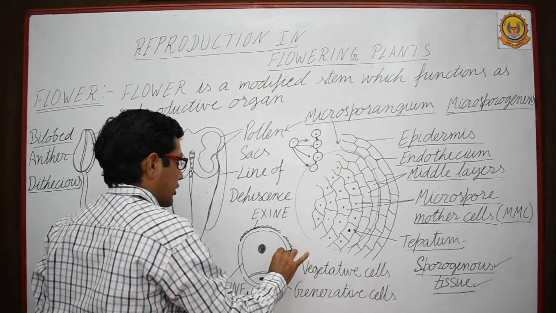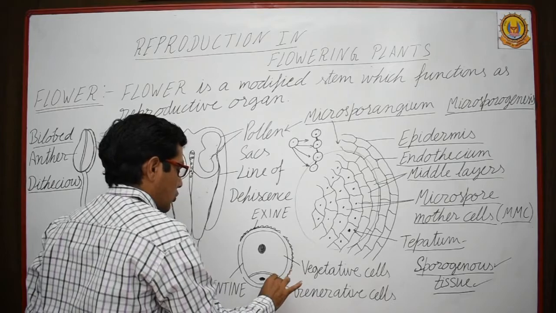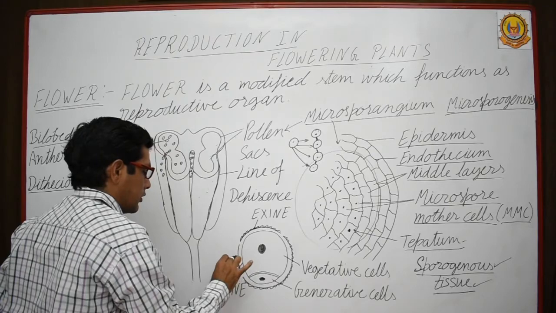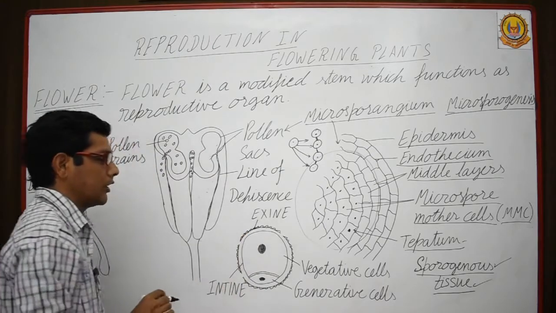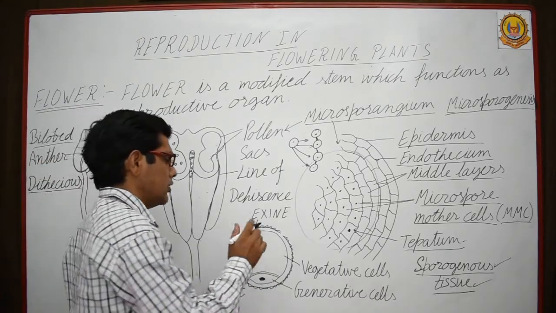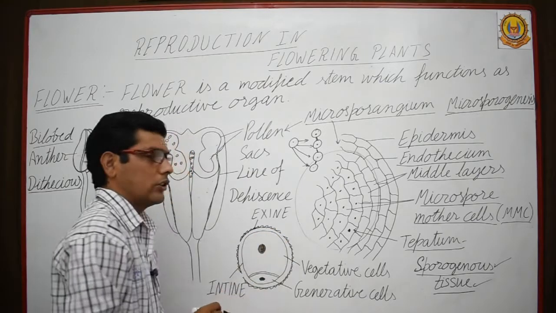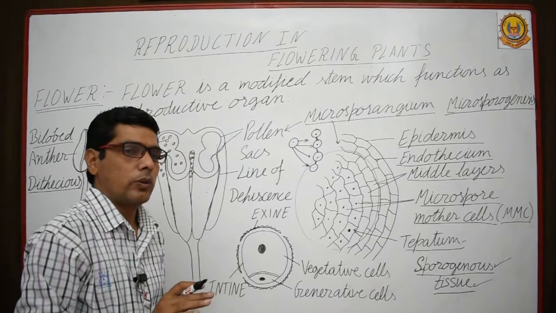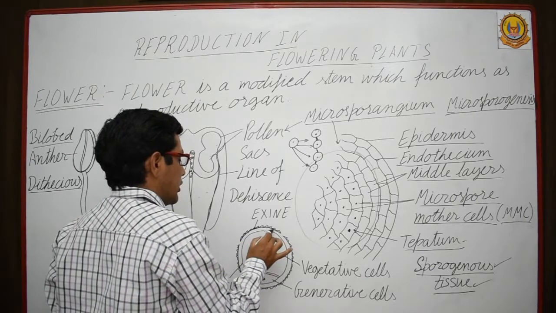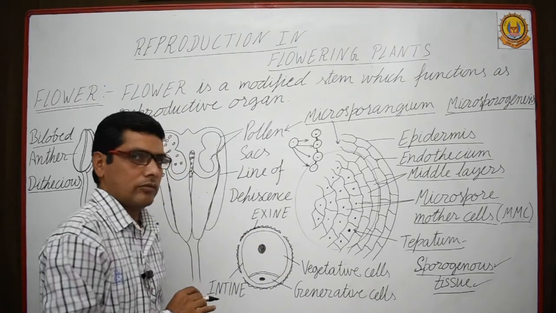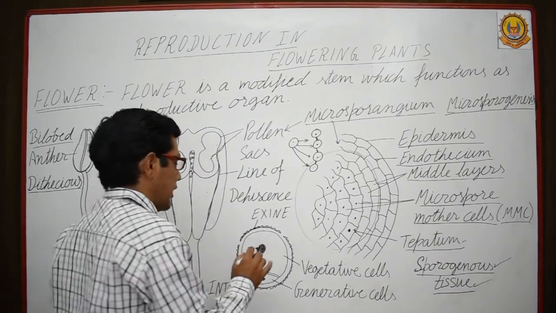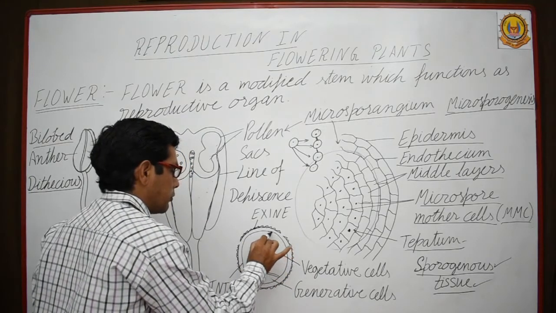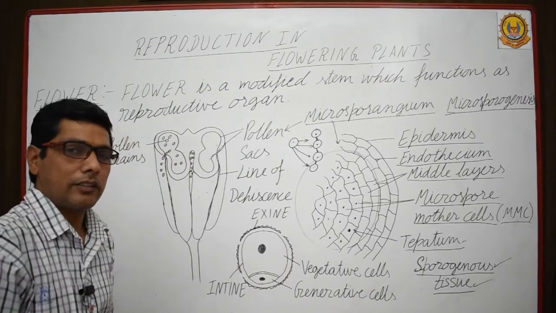The outermost layer is known as exine. It is made up of a tough material known as sporopollenin. There is no enzyme in nature which can degrade this material. The inner layer, known as intine, is made up of cellulose and pectin.